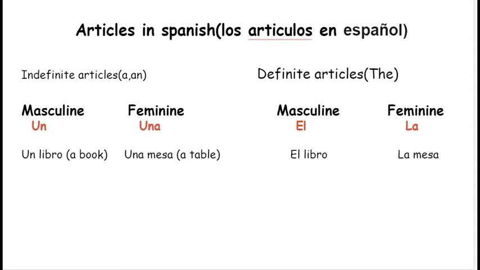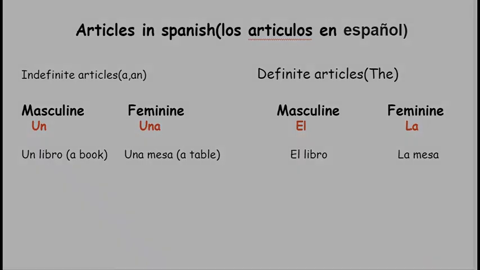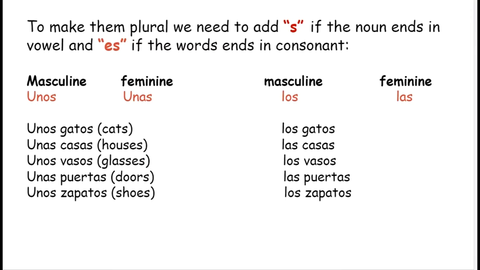Okay. But what if we have to say some books, some tables, some houses, or the books, the tables, the houses? So how will we say it in plural form? Let's understand. If we have to say some in Spanish and the noun is plural, we will use unos.